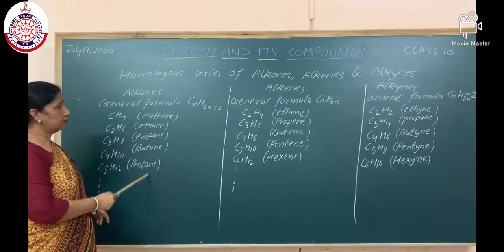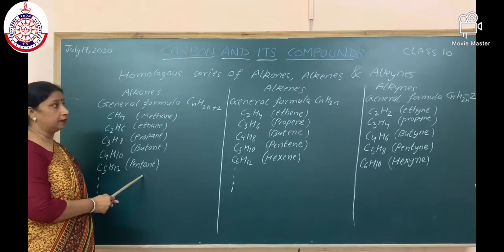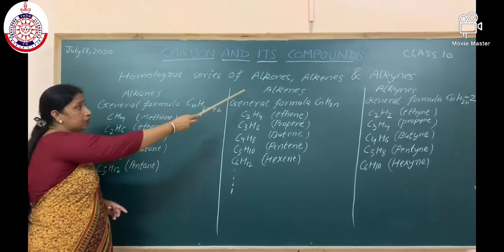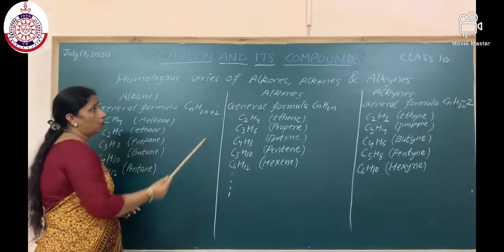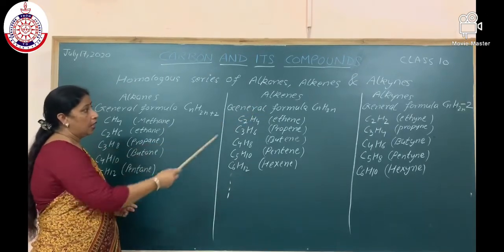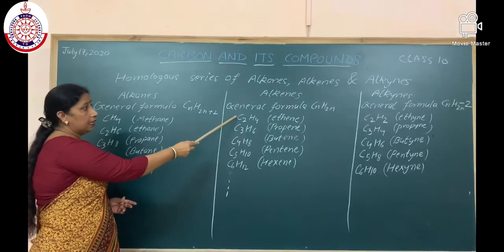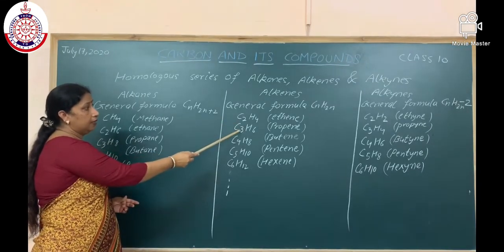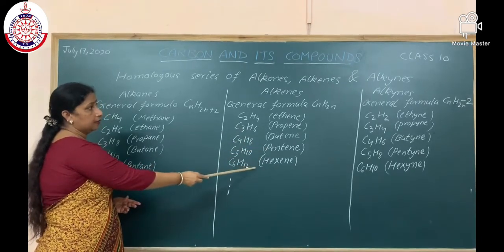These are the first 5 members of the homologous series of alkane. Now, homologous series of alkene. General formula of alkene is CnH2n. First member of the alkene homologous series is ethene, and then propene, butene, pentene, hexene.